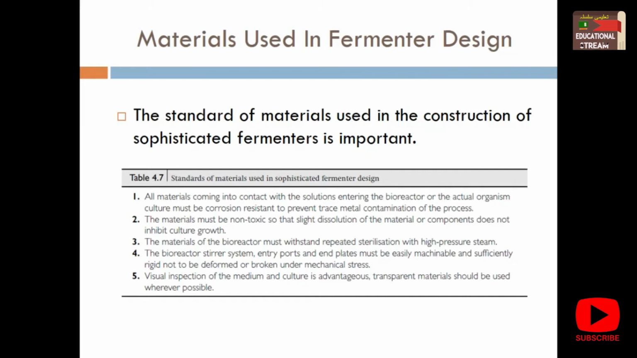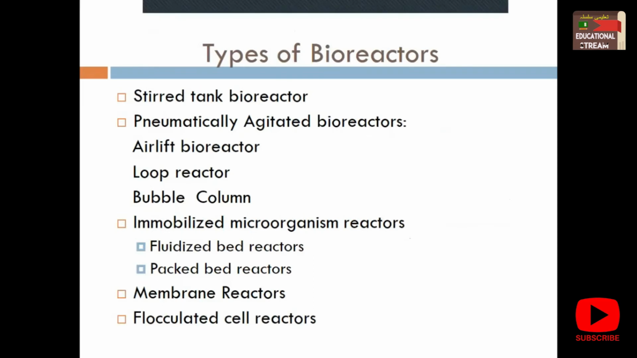Now, discussing the types of fermenter. The types of bioreactors: we have the stirred tank bioreactor, and we have pneumatically agitated bioreactors, those which are not mechanically stirred but keep on mixing by the use of some gases or air. So the airlift biofermenter, loop reactor, or bubble column, all of these are pneumatically agitated. They are mixed but without mechanical stirrers. There is air, or some kind of gas, which is going to mix the content of your bioreactor. Next is the immobilized microorganism reactor.